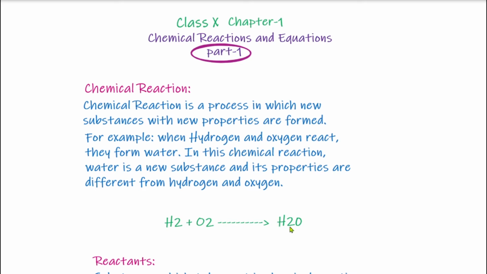And this water is a new substance which is different from hydrogen and oxygen, as well as the properties of water are different from properties of hydrogen and properties of oxygen. So in this chemical reaction, water is a new substance and its properties are different from hydrogen and oxygen. So students, I think the definition of chemical reaction is clear. A chemical reaction is a process in which new substances with new properties are formed.